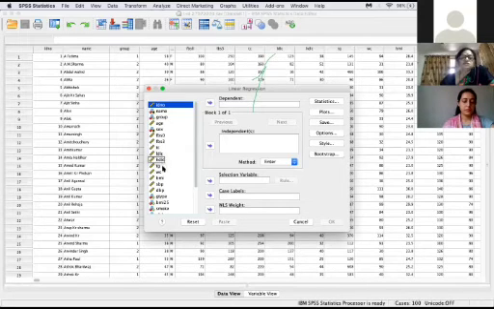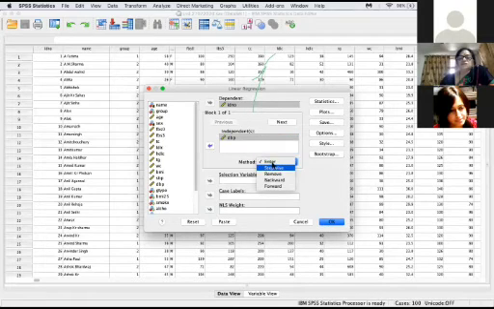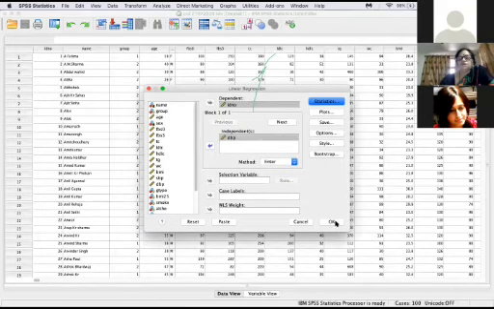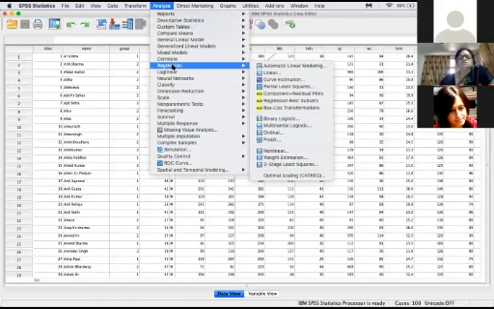Suppose this is the continuous variable, you can say BMI. Then the other is the independent variable. There are so many methods: enter, stepwise, remove, backward. Suppose you take the enter method. And in the options, statistics has estimates and R square value. You can select what you want. Confidence interval is there, descriptive is there, and continue and OK. This is a way of doing the regression. Regression is linear.